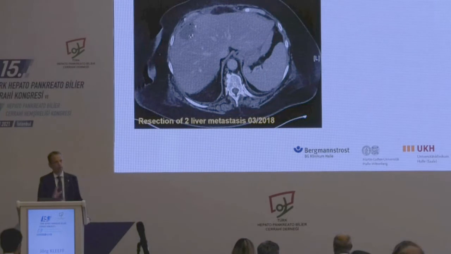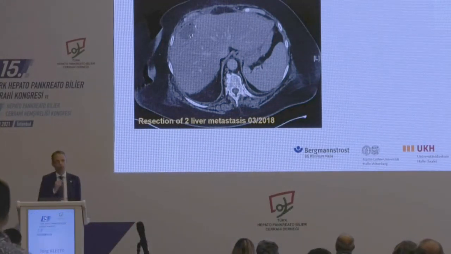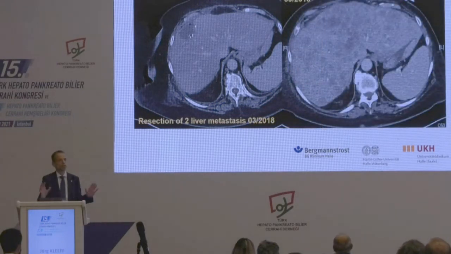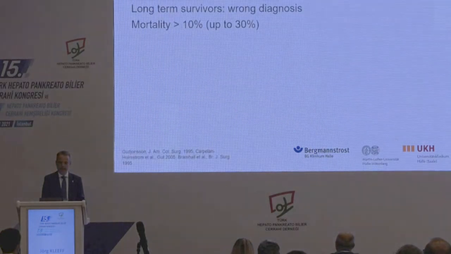I show you one example why tumor biology is important. This is actually not a pancreatic cancer patient. This is a patient with a colorectal cancer. 3 years after the primary resection, he developed 2 liver metastases. So we went on and resected these 2 liver metastases. And then we did the first control scan 6 months later. And what you see is the liver is full of metastases. So obviously, this is not a good candidate for any surgical procedure. And that's why it is really important to define what we mean with oligometastatic and to define also biomarkers that point towards this disease entity.